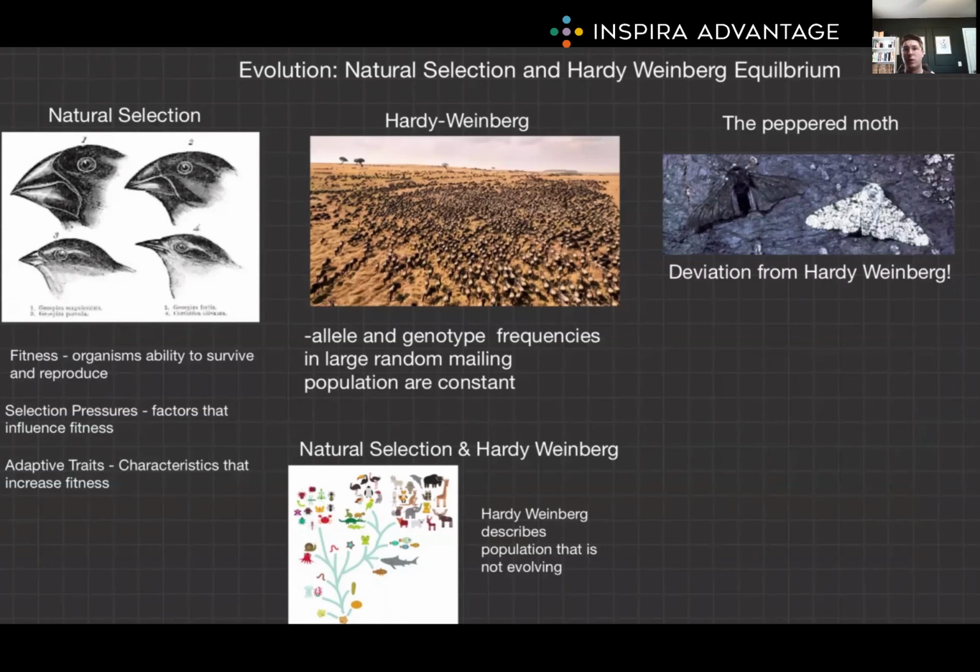The dialogue between natural selection and Hardy-Weinberg equilibrium forms the bedrock of evolutionary biology, indicating the dynamic interplay of genetics and environment. As you prepare for the MCAT, deepening your understanding of these concepts will not only aid in answering questions, but also provide a comprehensive framework for appreciating the complexity of life's evolution.